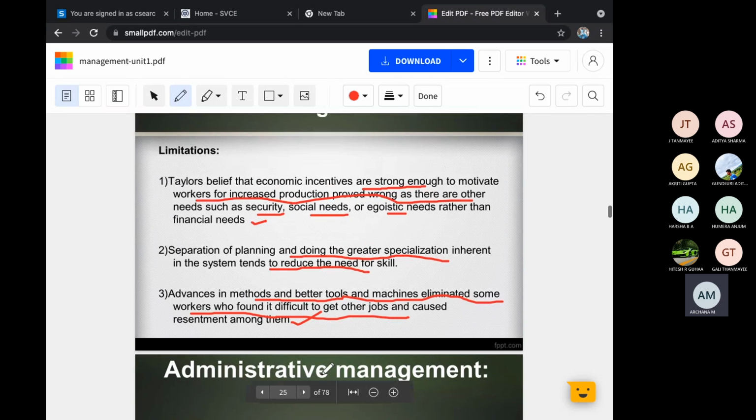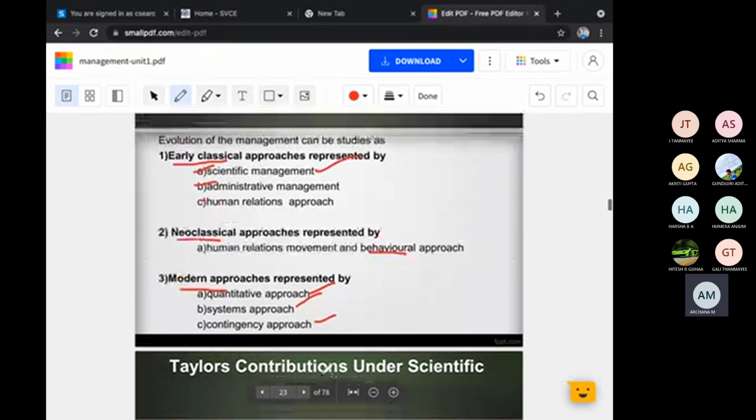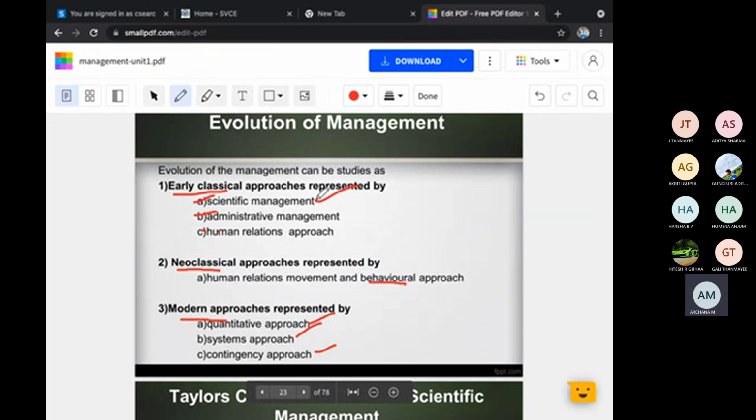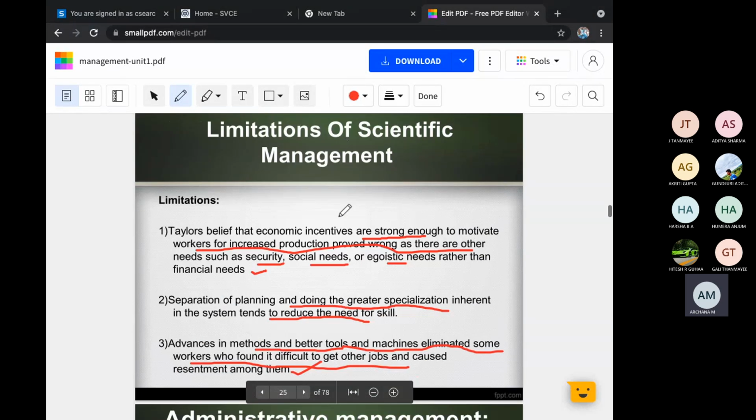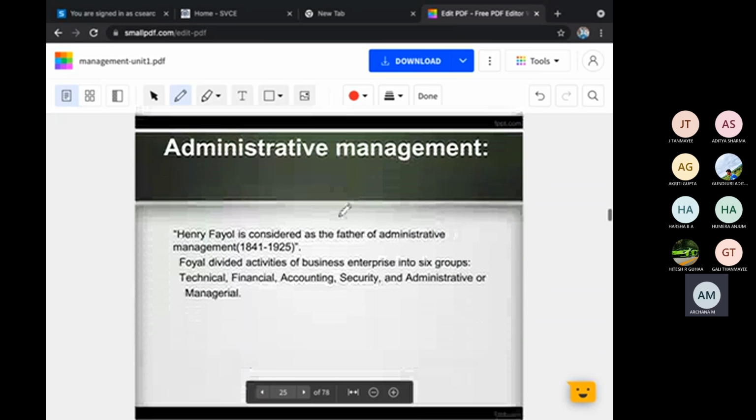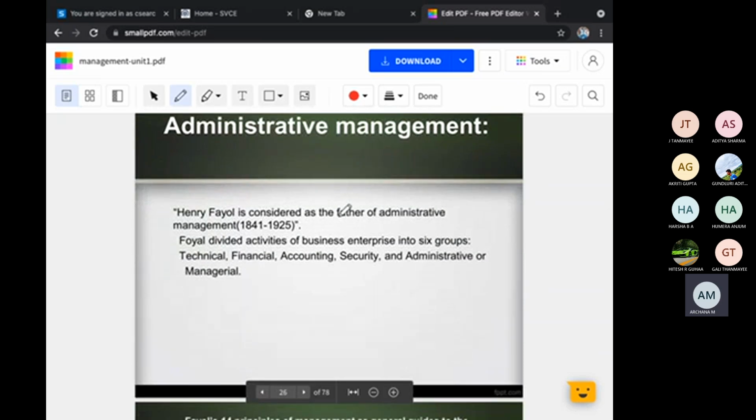Managements have particular person's theories. Okay, the first one was scientific. This scientific management was given by Taylor. Now administrative management, we will go older management, which was given by one person who is known as Henry Fayol.